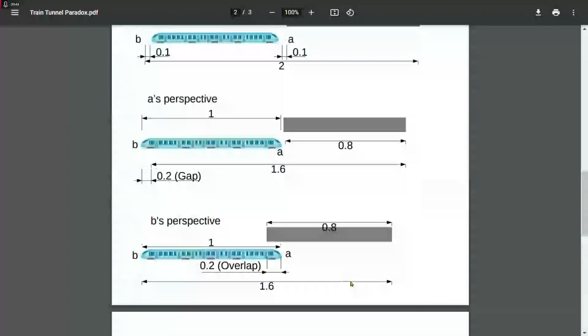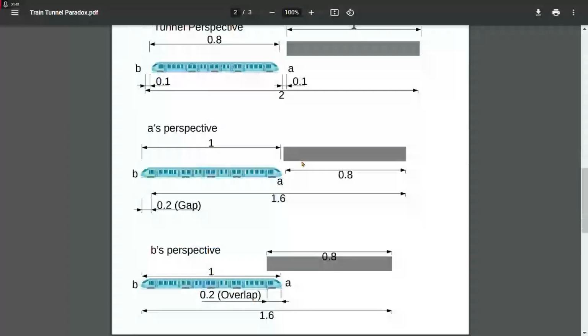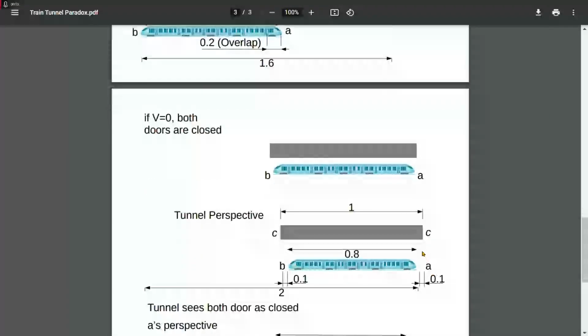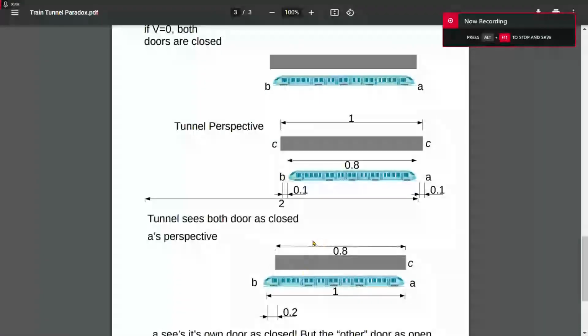Well, if there's already a gap, if the front of the train has a gap of 0.1 with the left side of the tunnel, when the train moves exactly 1, there's still going to be a gap. But now the gap is going to be from the end of the tunnel to the front of the train. Again, not pretty hard to understand. But what we're going to do is take a look at A's perspective and B's perspective, and that is where the puzzle gets fully answered. But again, remember, the tunnel sees both doors as being closed right now. Okay, let's look at A's perspective.